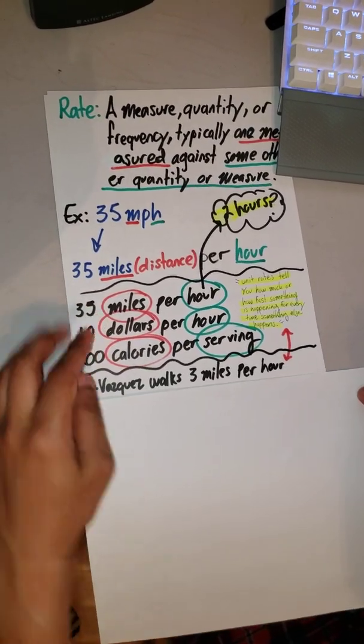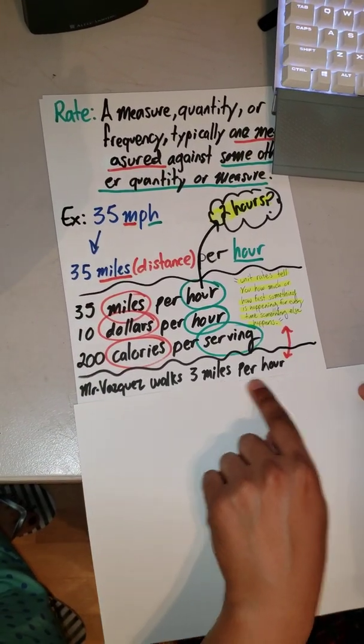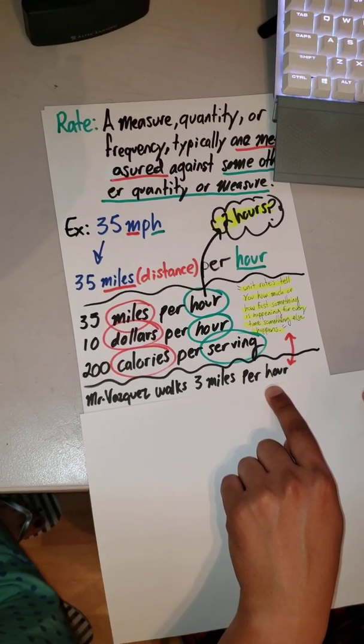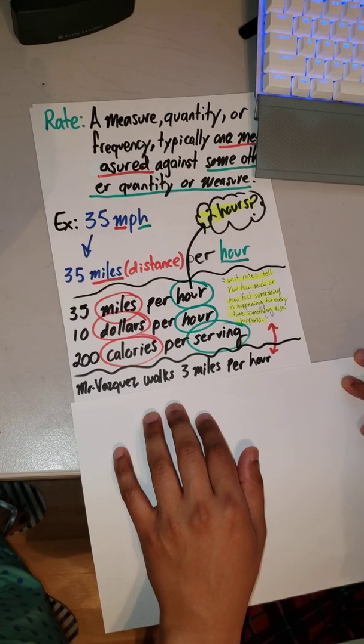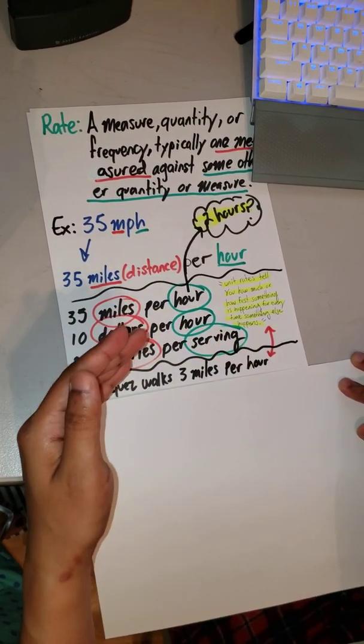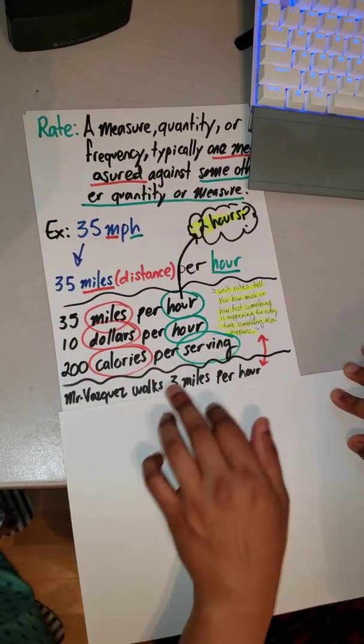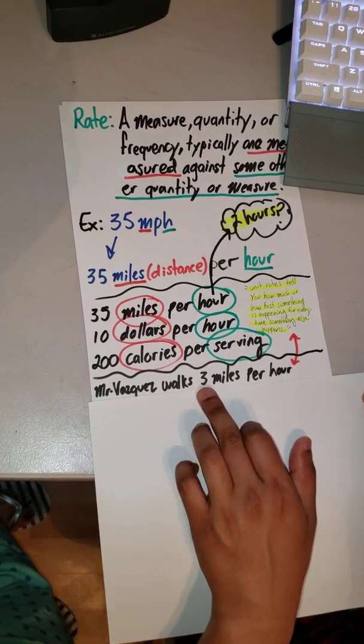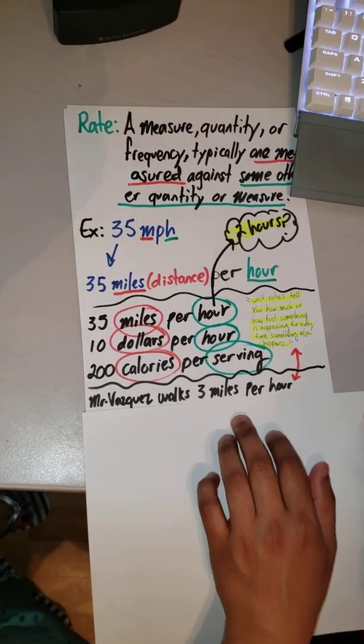Okay, Mr. Vasquez walks 3 miles per hour. Because Mr. Vasquez is able to walk 3 miles for every hour, he's going to keep that speed going. So in 1 hour, he would be covering a distance of 3 miles.